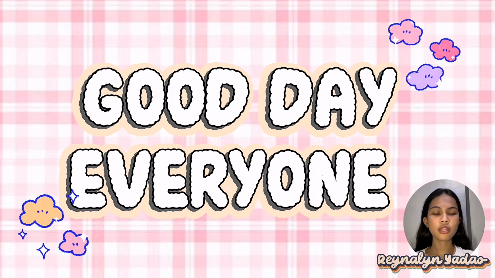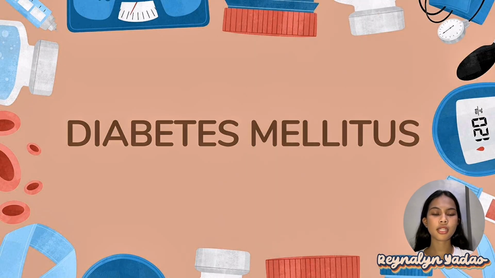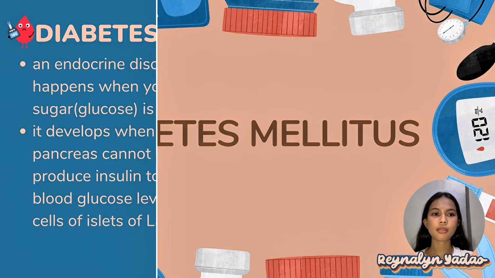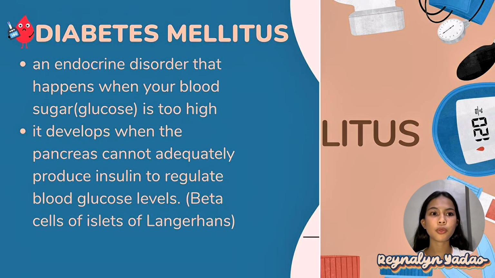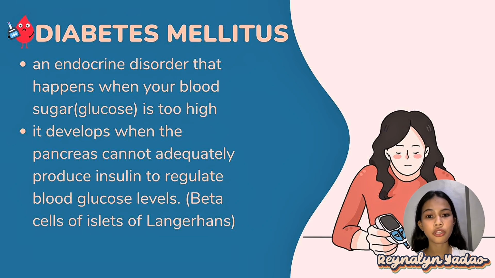So good day everyone. Today we will be discussing diabetes mellitus. So what is diabetes mellitus? Diabetes mellitus is an endocrine disorder that happens when your blood sugar is too high. It develops when the pancreas cannot adequately produce insulin to regulate blood glucose level.